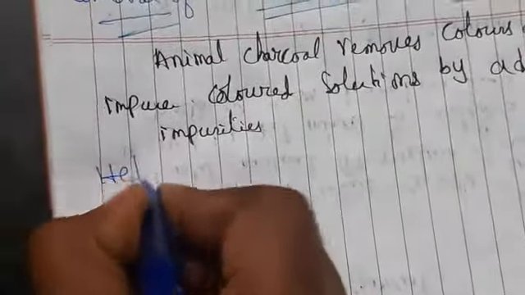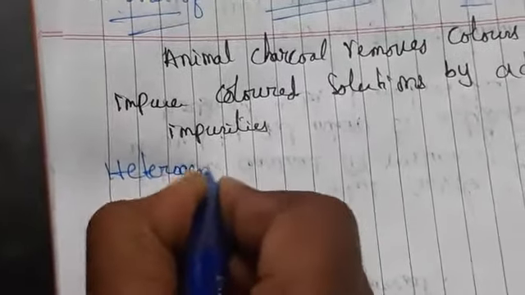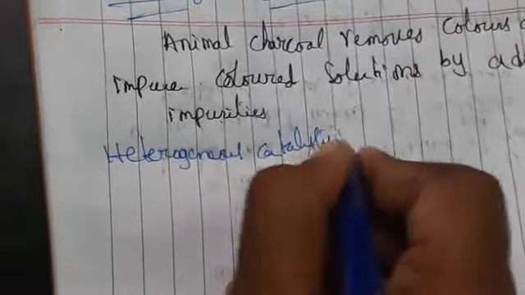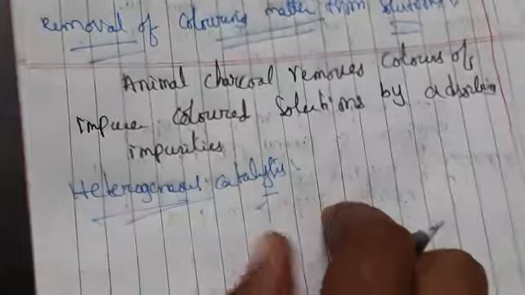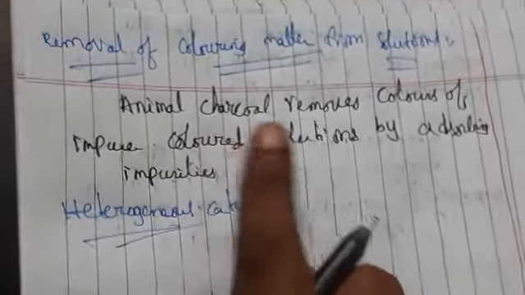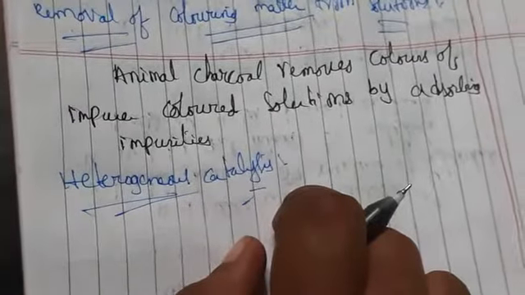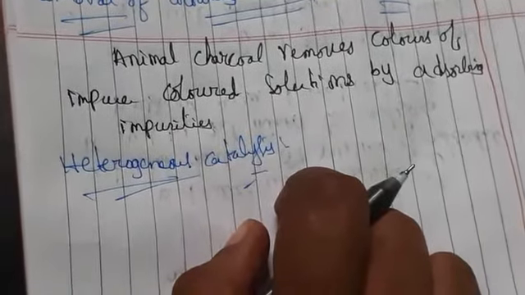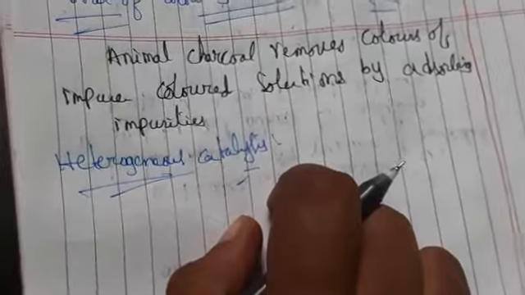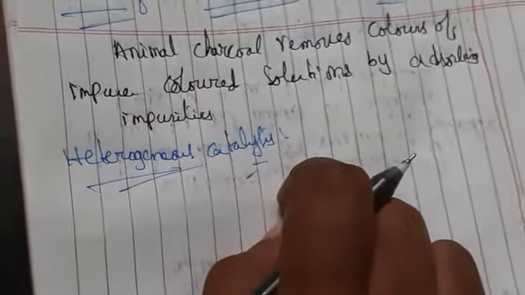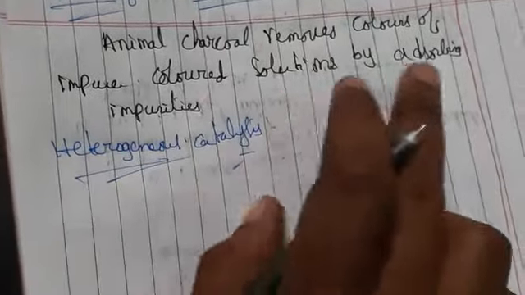And the next application is heterogeneous catalysis. First, what is a catalyst? Generally, a catalyst is something which participates in the reaction but is not consumed, to speed up the reaction.